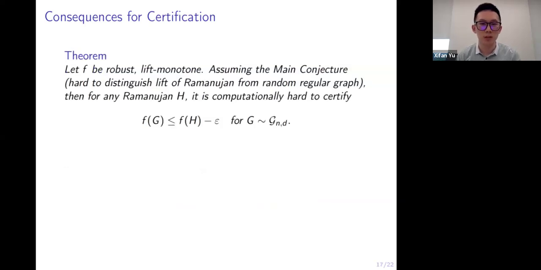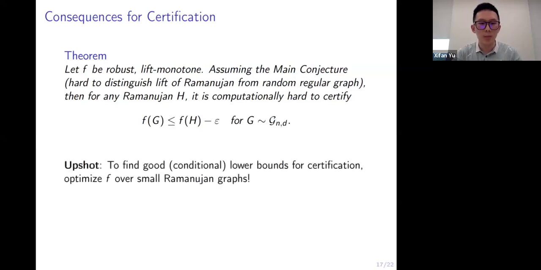So the main theorem of consequence for certification is as follows. Let f be a robust and lift monotone function, assuming the main conjecture. Then for any Ramanujan-Nugent graph H, it is computationally hard to certify a bound f(G) is at most f(H) minus epsilon for a graph G drawn from the random regular graphs. The upshot is that to find good conditional lower bounds for certification, it is enough to optimize f over small Ramanujan-Nugent graphs. And next, we will see some examples of application of this theorem.